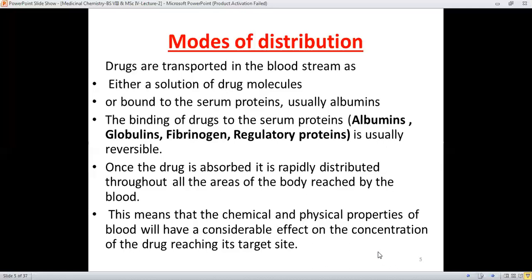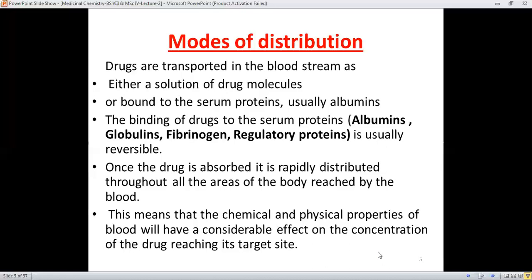And this means that the chemical and physical properties of the blood will have considerable effects on the concentration of the drug which is going to travel towards its target.